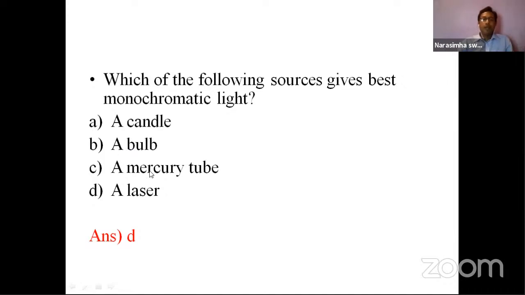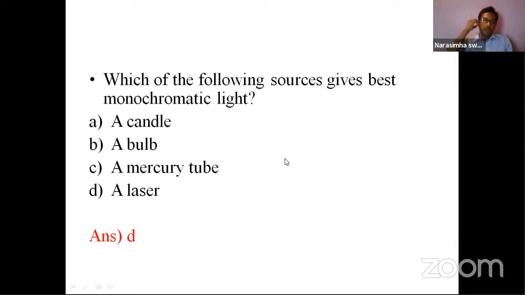And coming to the mercury tube. Tell me, which color does mercury give? Mercury bulb is a pure white color. We know well, it's a pure white color. And also we know that white color is a combination of 7 colors. So don't think that because the mercury bulb gives white color, it's a single color. The white color is the combination of 7 colors. So monochromatic light is not given by the mercury.